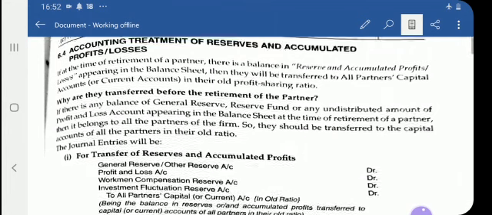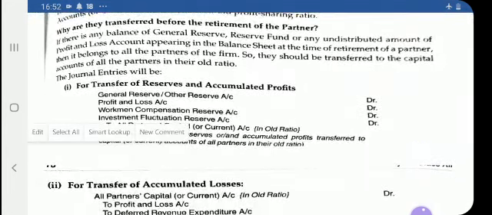See here the journal entry that is already known to you; still I am just repeating the same topic. Take all such items from the liability side and debit them: general reserve, profit and loss account, workman compensation reserve, investment fluctuation reserve. These items will be debited and the partners' capital or current accounts credited in their old profit sharing ratio.